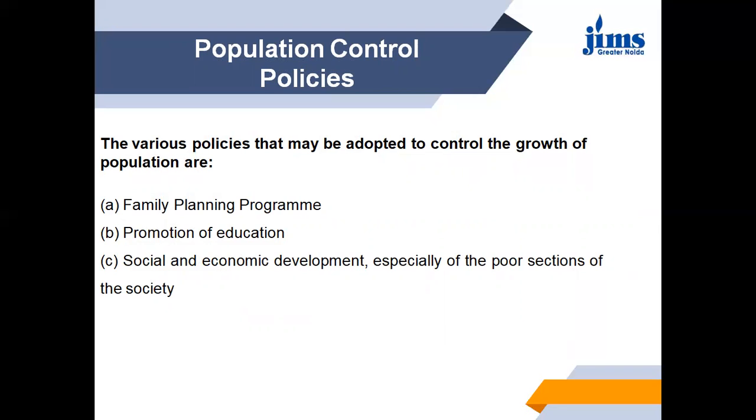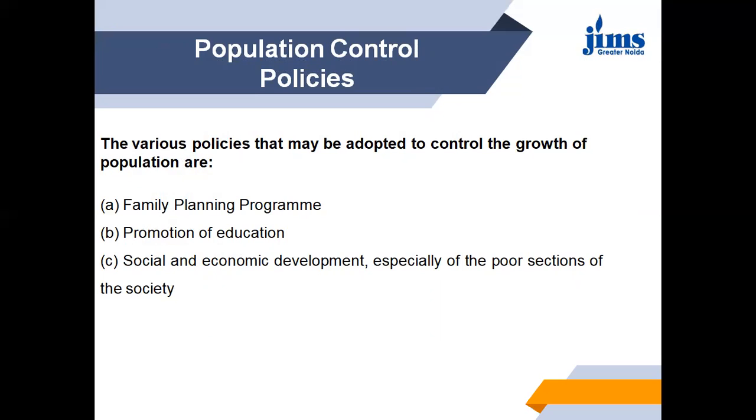And so there are some points we can work upon, and we can talk about how we can control the growth of population. So first is family planning programs. This is an important policy measure that has been adopted by several developing countries, and India is the first country in the world to adopt family planning as a state policy. Under the family planning program, various contraceptive devices and health services are provided to encourage couples to adopt small family norms and to have fewer children.